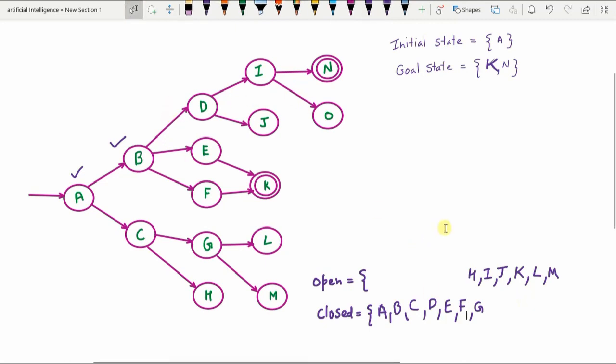Next, the first element of the open list is H. We check whether H is the goal node. H is not the goal node. So what we do is remove H from the open list and add it to the closed list.